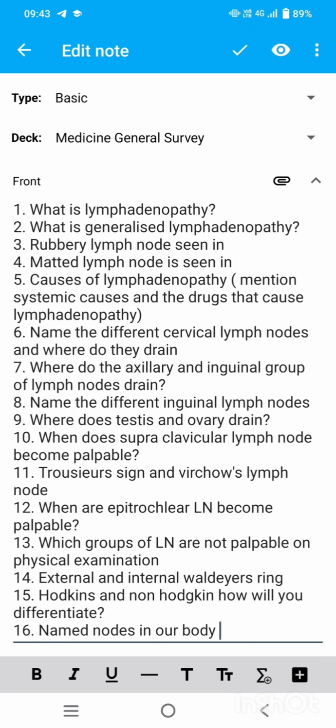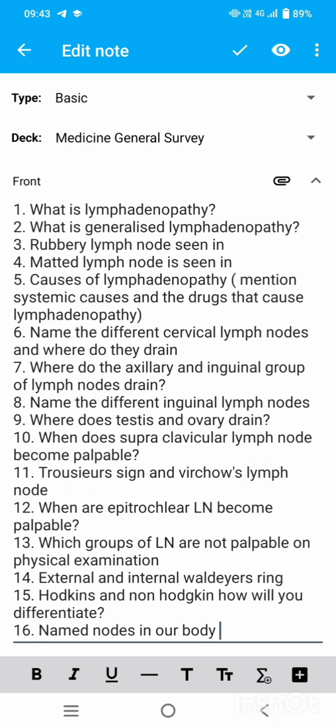What is internal Waldeyer's ring? Internal Waldeyer's ring is that you can see horizontally, that is the pre and the post auricular group of lymph nodes and the occipital group of lymph nodes along with the submental group of lymph nodes. 15th question, Hodgkin's and non-Hodgkin's lymphoma. I will give you a chart. You learn it and you can differentiate it well.